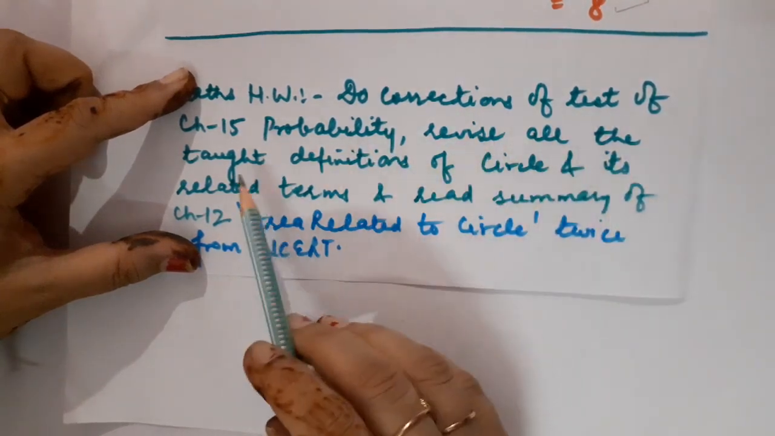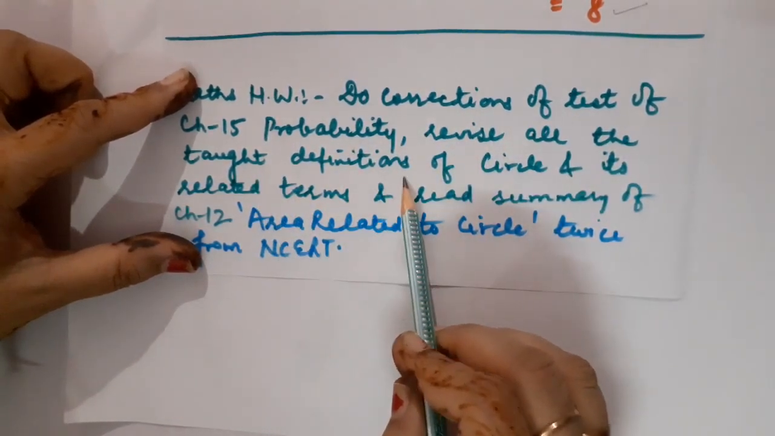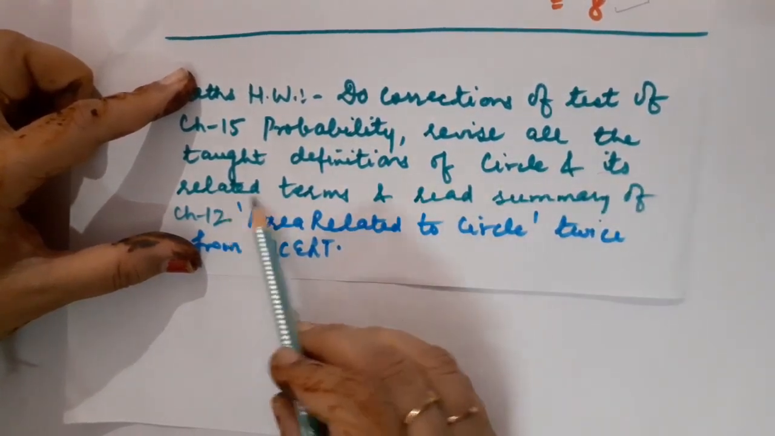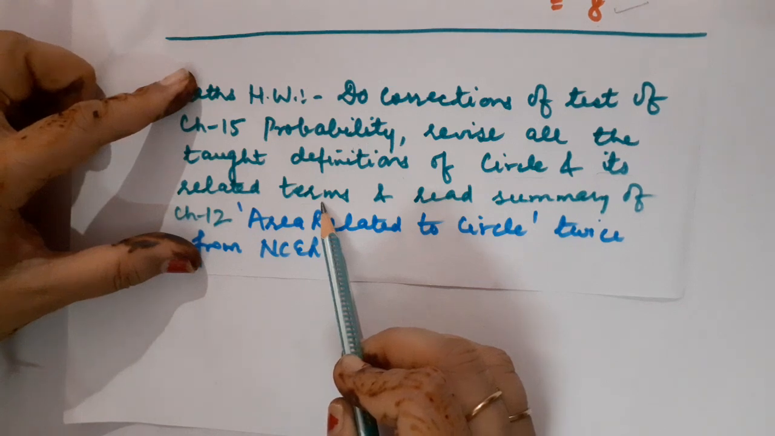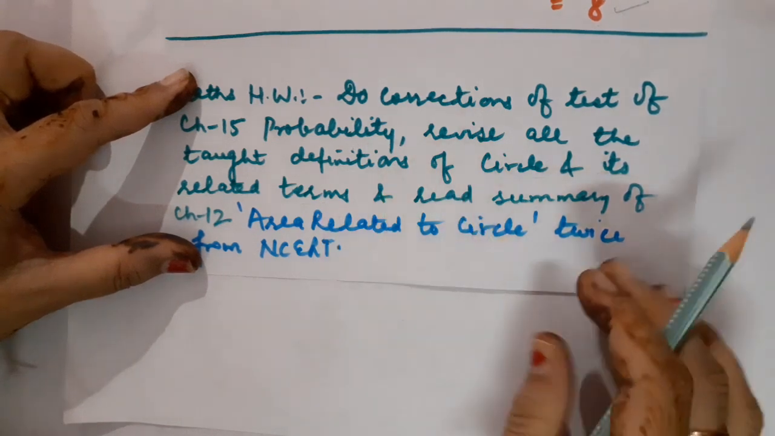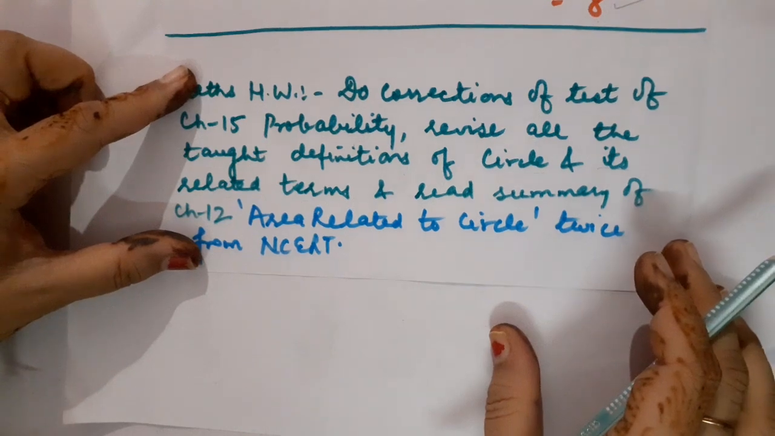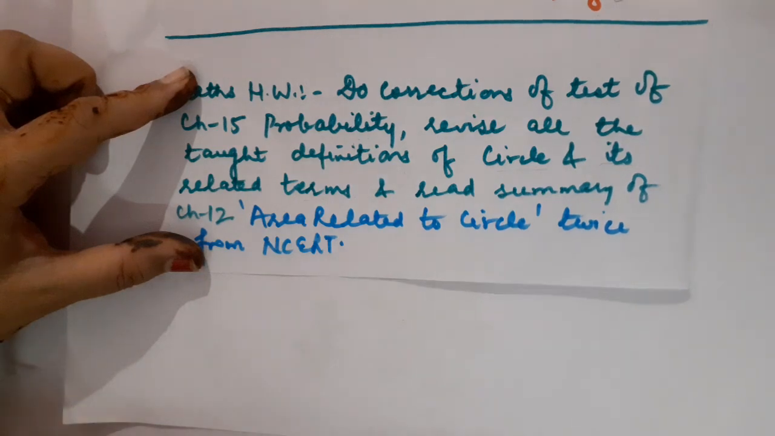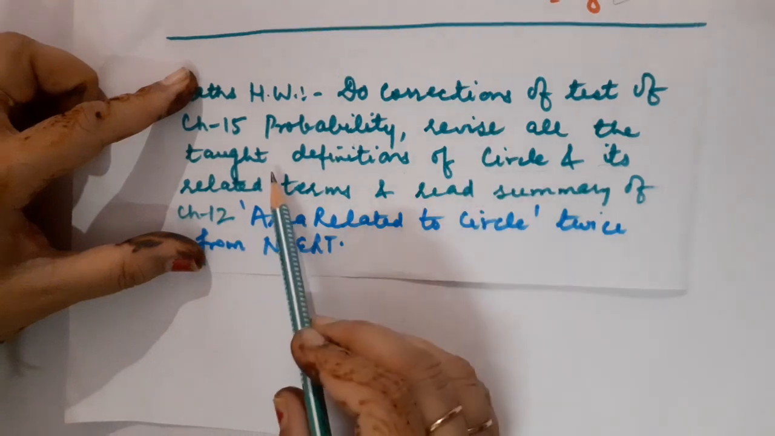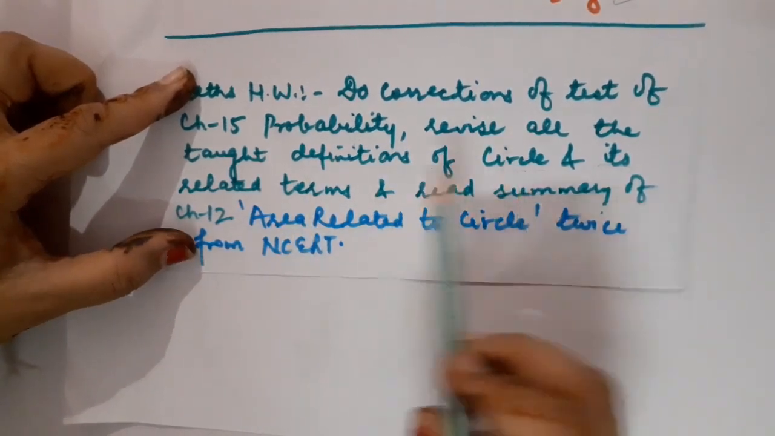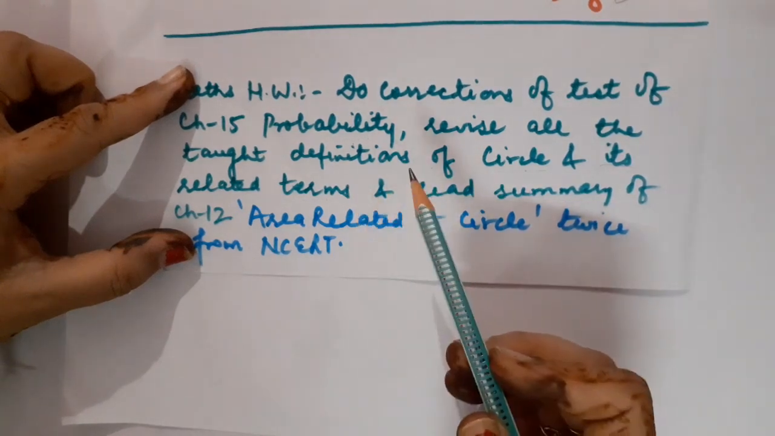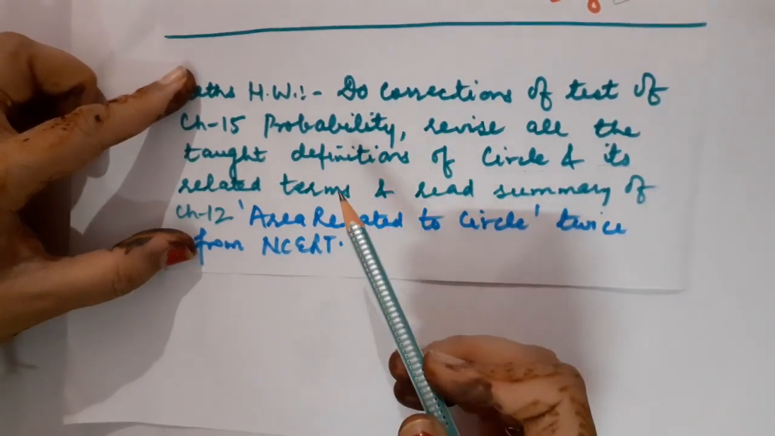Along with it, children, you have to revise all the taught definitions of circle and its related terms. These definitions I have already taught when I explained the chapter circle. Okay? You can either watch that video or you can even revise those definitions from your NCERT textbook also. So you have to revise all the definitions related to circle as well as its related terms like sector, segment, minor, major, arc, circumference, diameter, radius, everything.